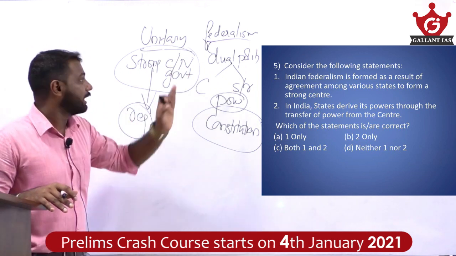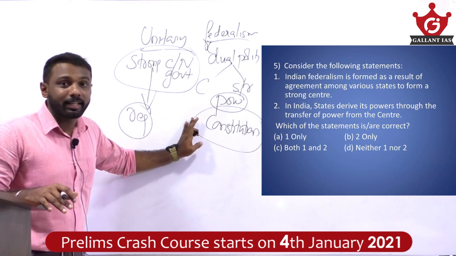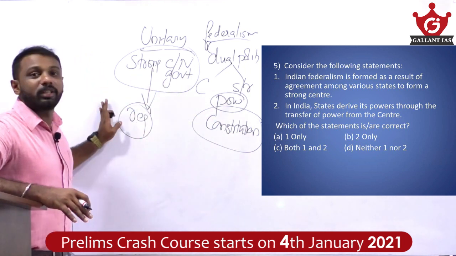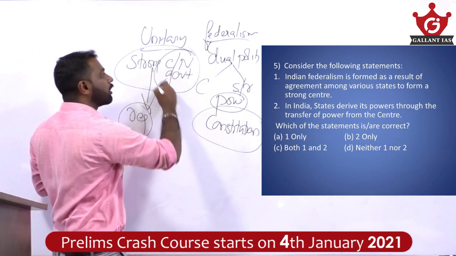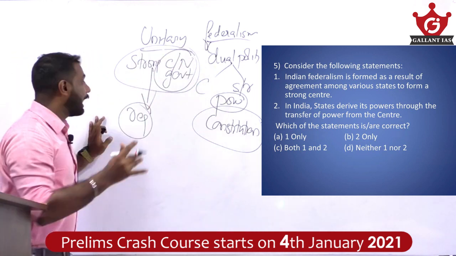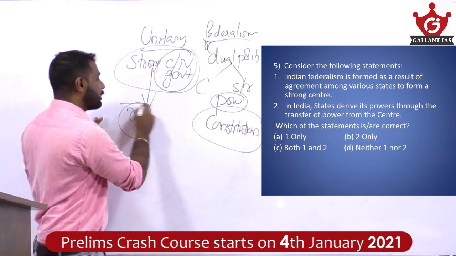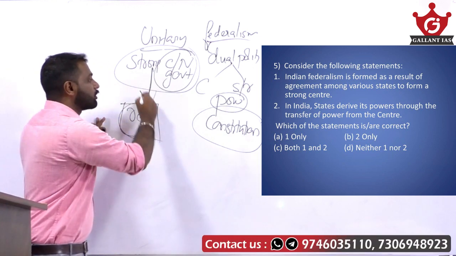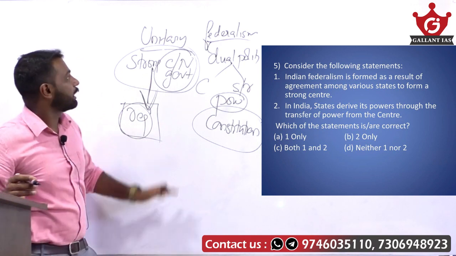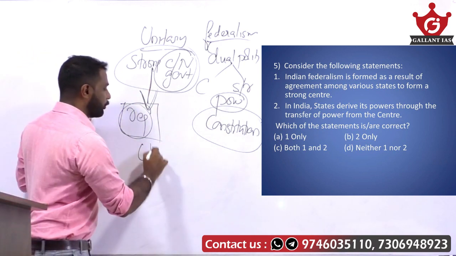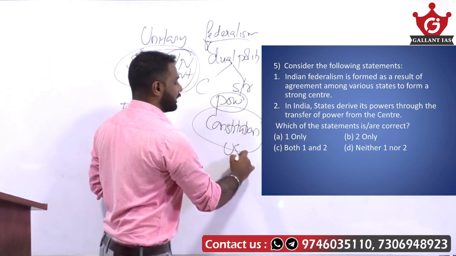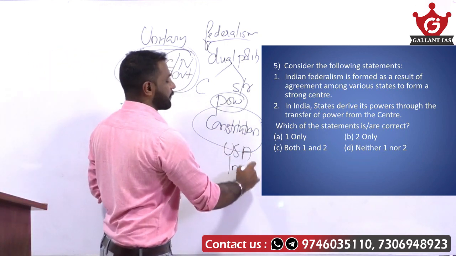In federal government, the power demarcation is clearly mentioned in the constitution itself. Example for unitary government is UK, and example for federal government is USA, India.